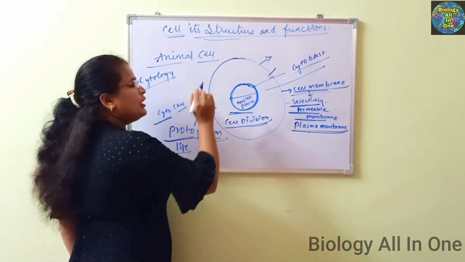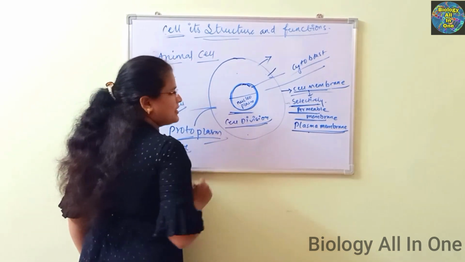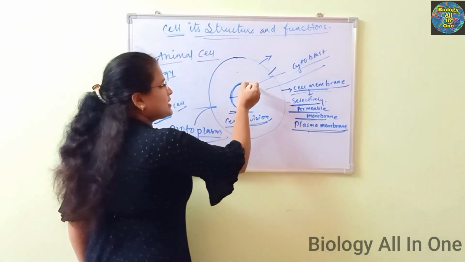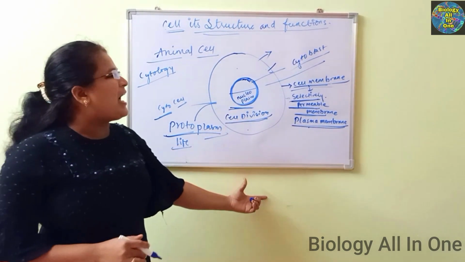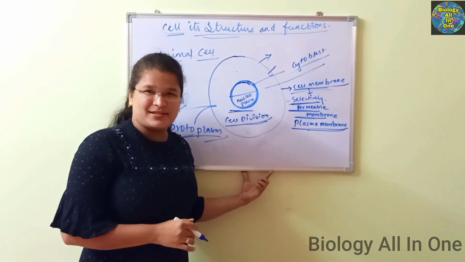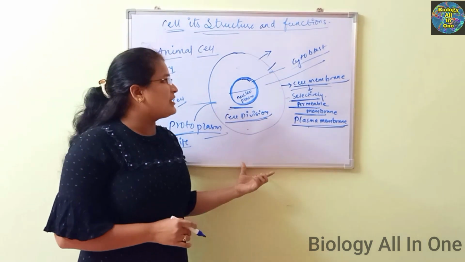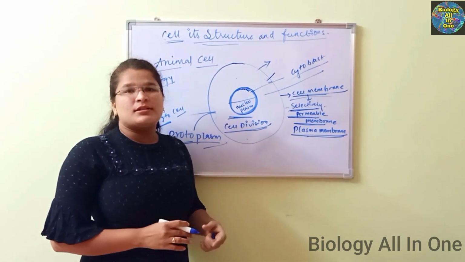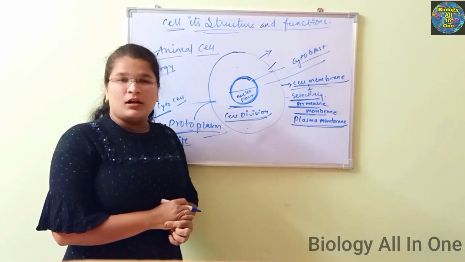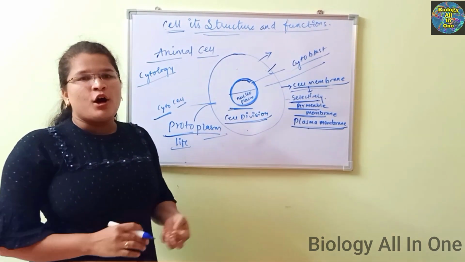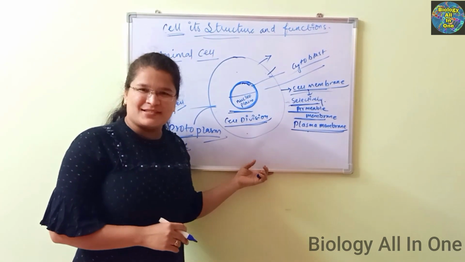So here, the cell organelles which are present inside the cell, I told you that this is called the boss of the cell. We'll see the different kinds of cell organelles in the next class. We'll see cell organelles like mitochondria, Golgi complex, endoplasmic reticulum. All those we'll see in further classes. Thank you.